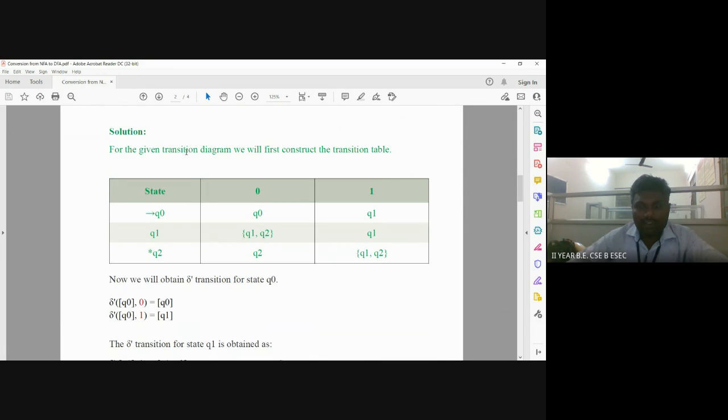Before converting, we have to draw the transition table for the given NFA. In the solution, for the given transition diagram, we first construct the transition table.